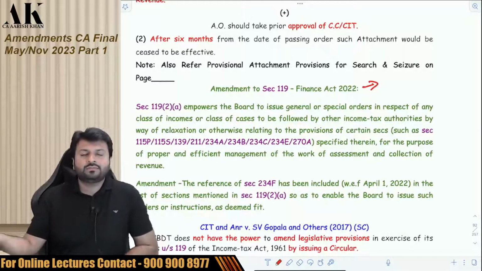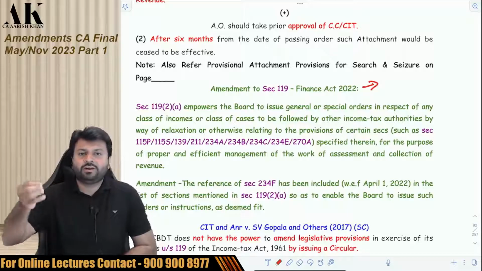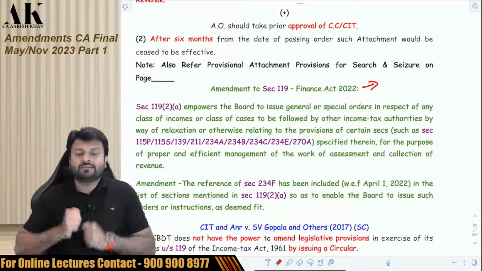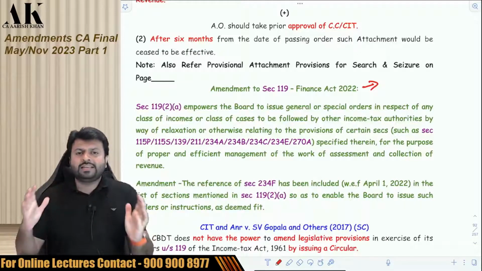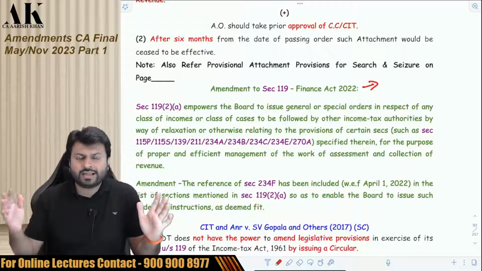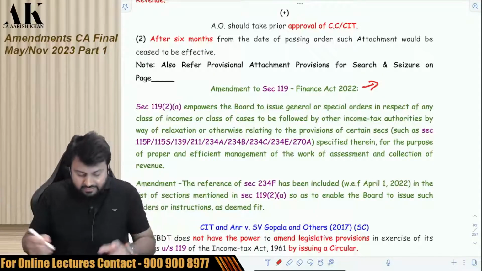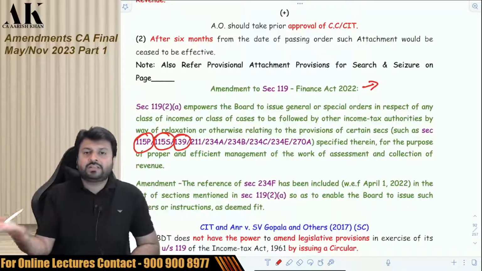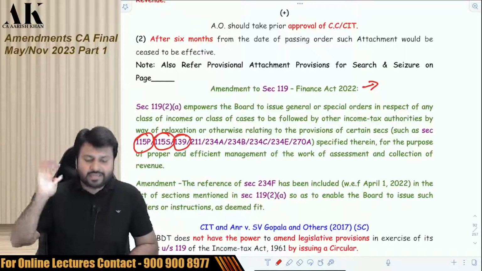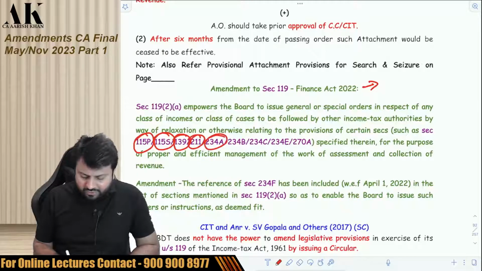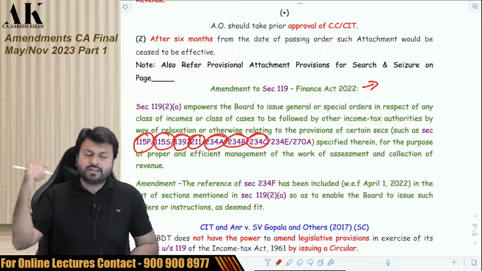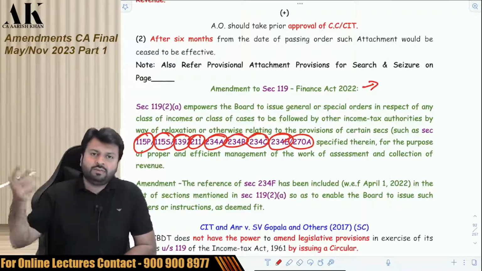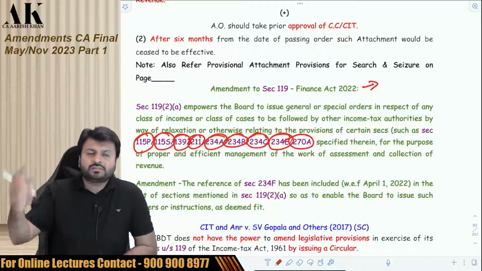Like every year, they give you relaxation from filing of income tax return. They extend the due date. So they have the power to relax that, to give the benefit of relaxation under various provisions, like under 115P, under 115S, under 139, which they consider as their national duty, and every year they extend the due date. Under 211, 234A, B, C, they can waive your interest. Under 234E, under 270A, they can waive your penalty also by issuing a circular or an order or an instruction.